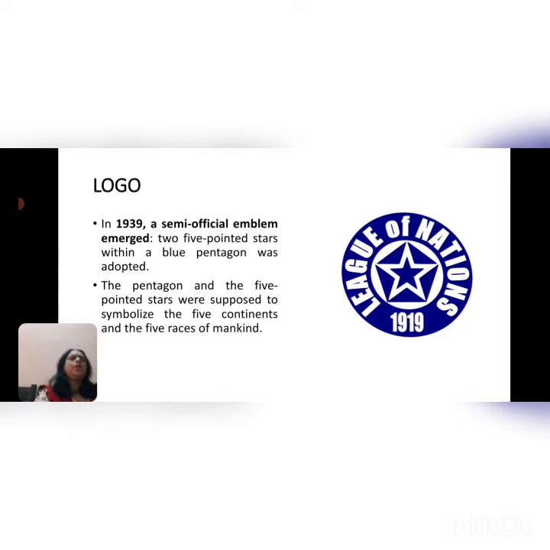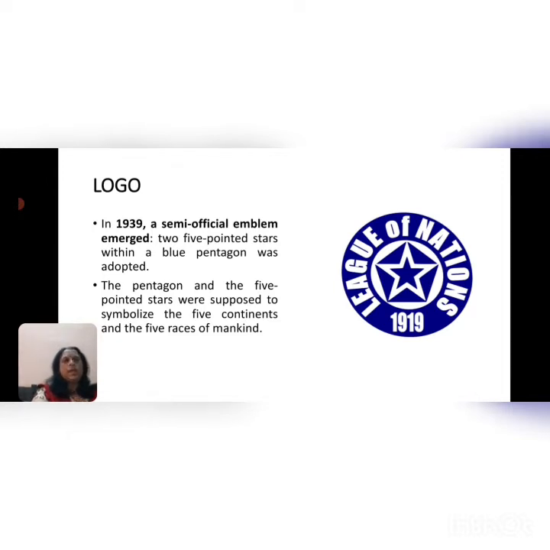After that, we have a logo. Now, what is the logo of the League of Nations? The League of Nations initially had neither an official flag nor a logo. There were a lot of proposals from time to time from 1920 onwards, because the League was formed in 1920. They were working to have a suitable flag and logo, but despite frequent discussions, they couldn't reach a conclusion.